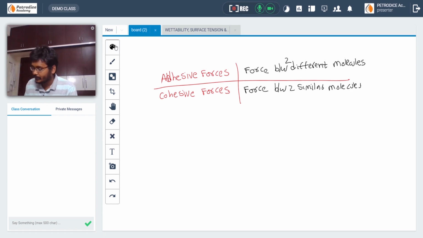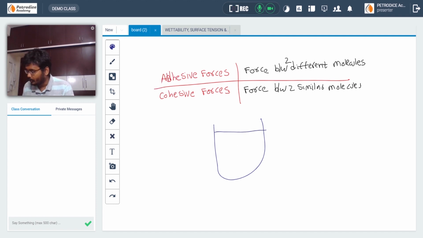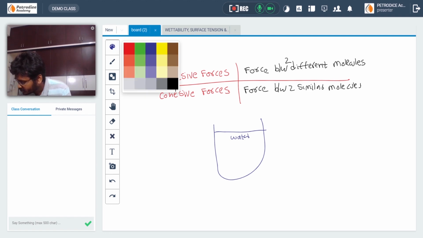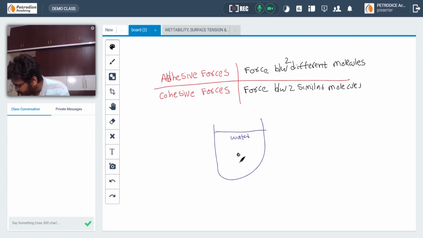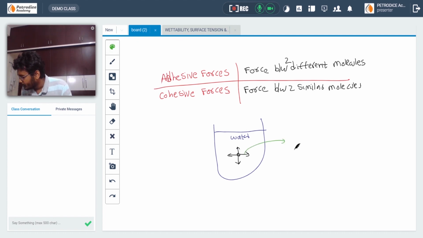Let me give an example. Consider a beaker which has water inside it. The water is made up of different water molecules. Consider this is the water molecule. This particular water molecule will be pulled by all the other molecules from all the sides. These forces are called cohesive forces, forces between similar molecules.